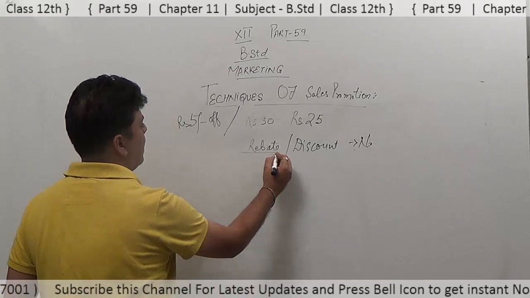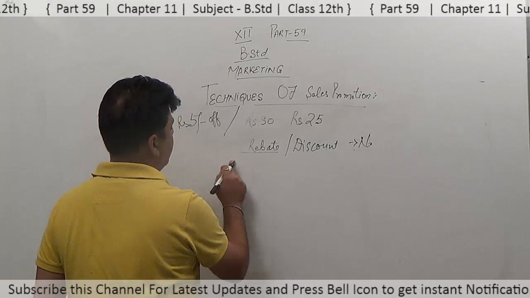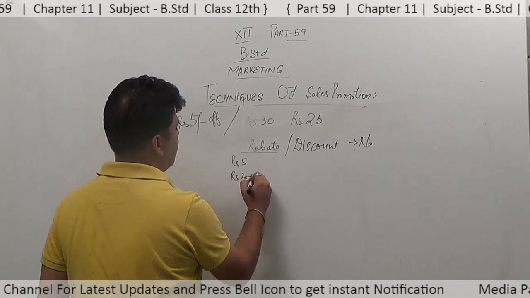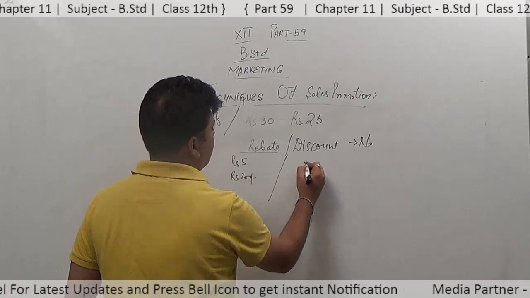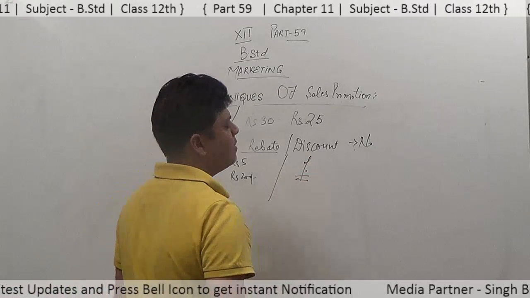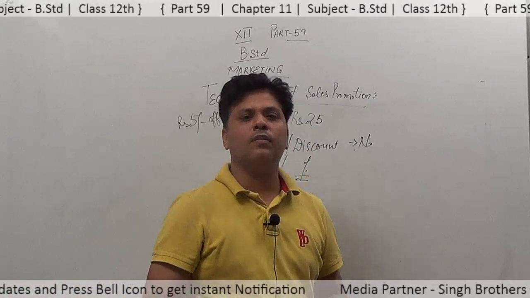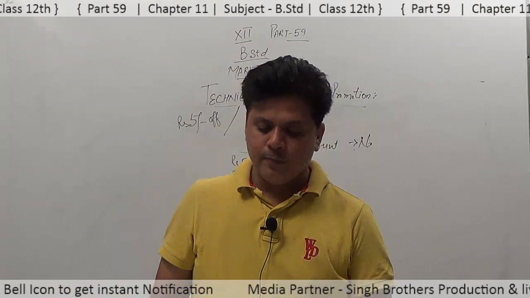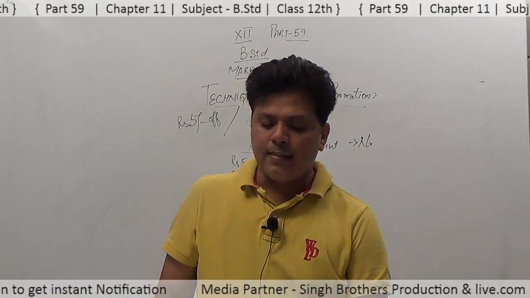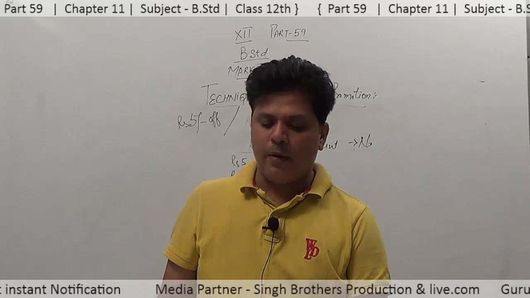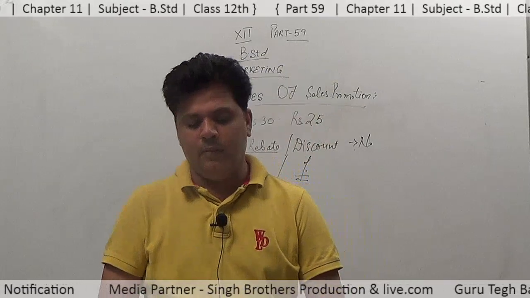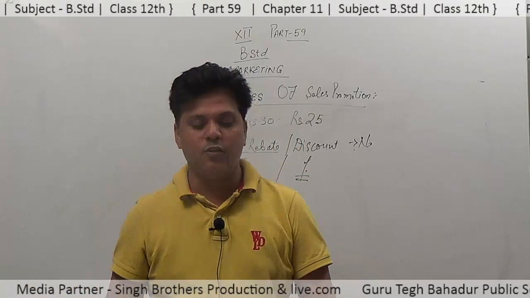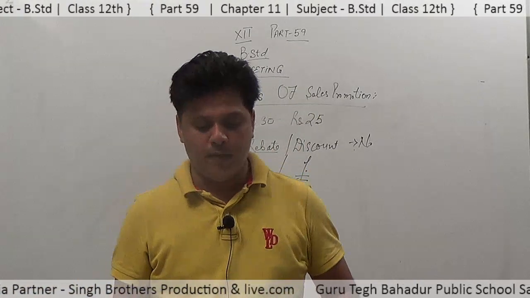Rebate means discount in rupees, that is ₹5 off, ₹200 off. That is rebate. And in percentage, that is discount. 10% off, that is discount. 5 rupees off, that is rebate. Discount is offering a product at less than the list price. Example, a shoe company offering 50% off. That is called discount. That means discount is always in percentage and rebate is always in rupees.